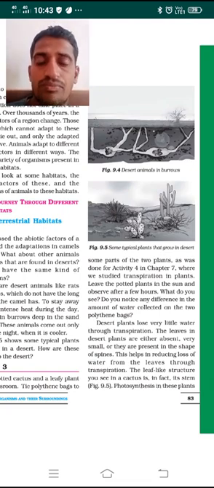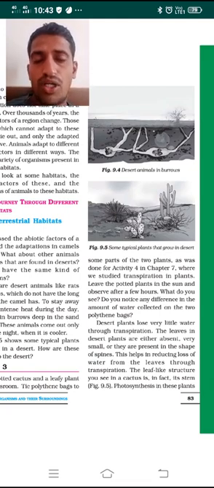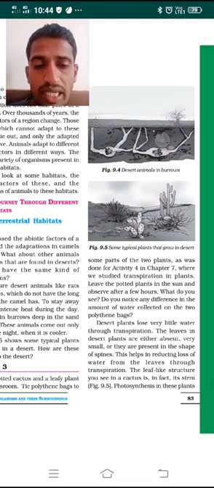Now you keep these two potted plants in the sun and observe them after a few hours. After some time, what do you observe inside the polythene bags? Do you find any difference between the amount of water collected in the two bags? Yes, of course.